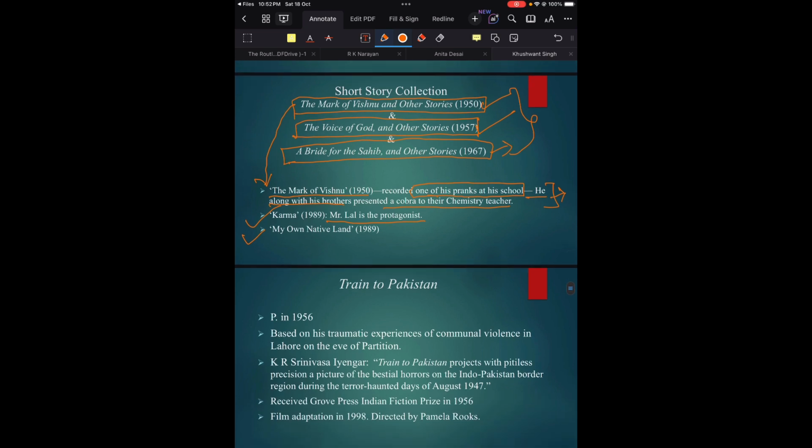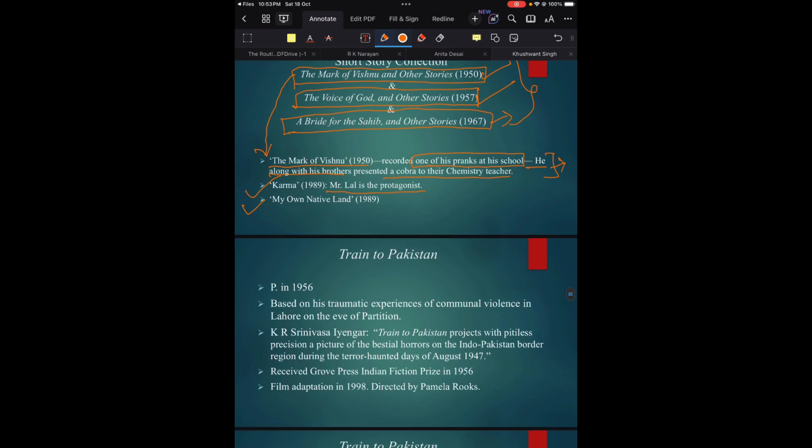Okay. Then coming to his most important work, for which he is actually known, for which he's actually famous as an Indian author: Train to Pakistan. Many of you have heard the name of this novel. Many of you have read the novel. Perhaps many of you are undergoing a PhD, perhaps on partition literature, and you have heard of Train to Pakistan. This novel is what has made him an important author in Indian writings in English.